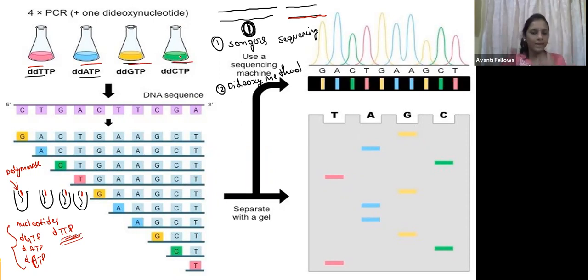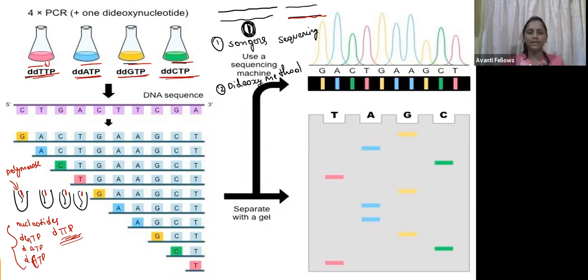Now the polymerase has to start the polymerization. We know that complementary to this strand, the polymerase is going to add the nucleotides here. Now what happened, guys? He has a twist now. In each test tube he added something: in the first test tube he added dideoxy TTP, in the second dideoxy ATP, in the third dideoxy GTP, and in the fourth dideoxy CTP.